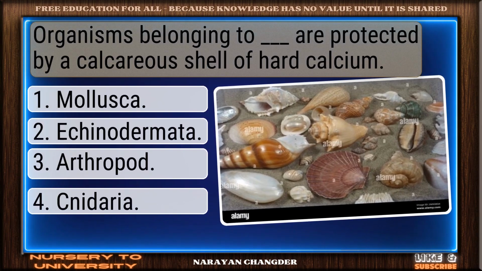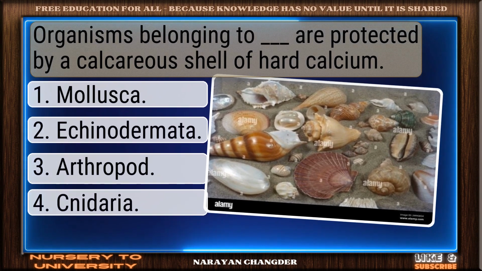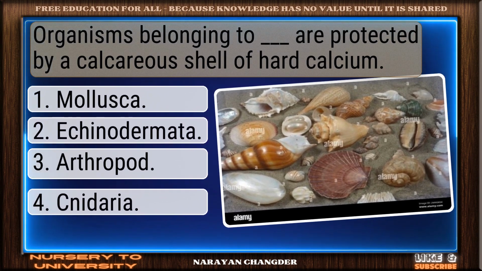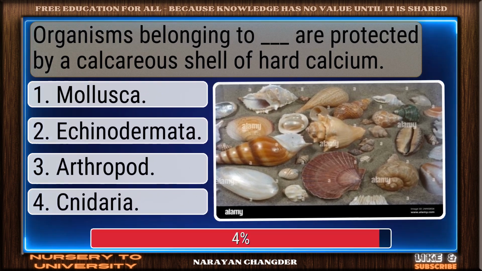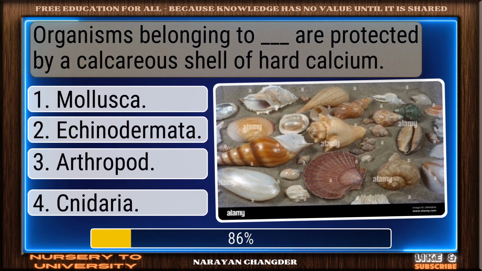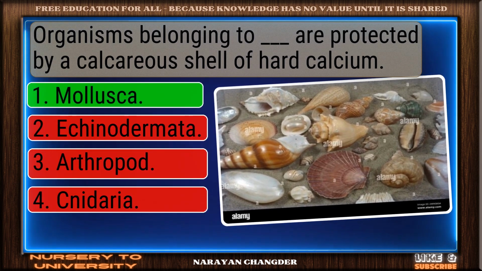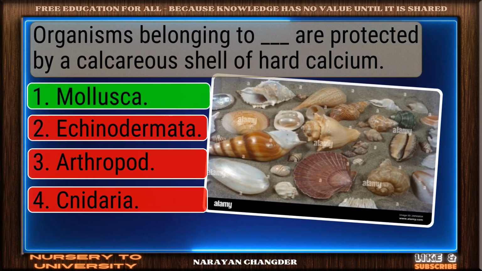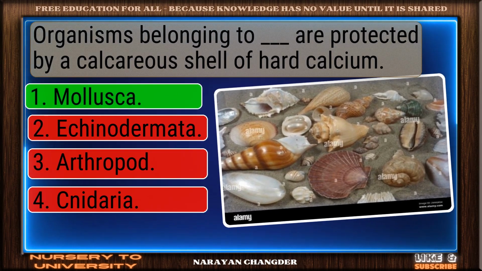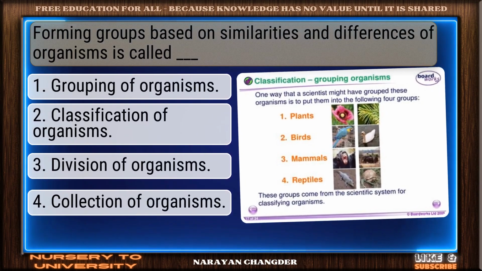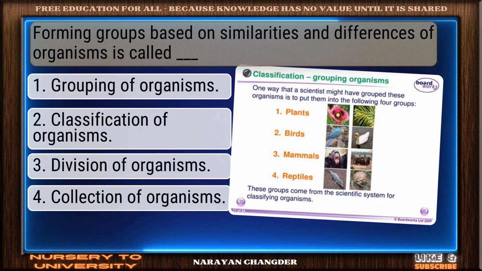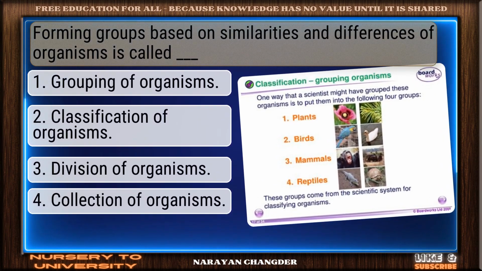Question number 82. Organisms belonging to dash are protected by a calcareous shell of hard calcium. Nice selection. Mollusca is the correct and valid answer. Question number 83. Forming groups based on similarities and differences of organisms is called dash.